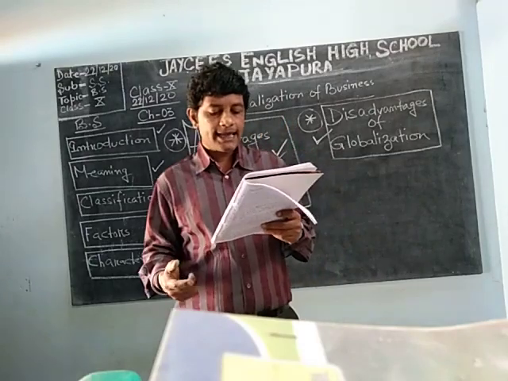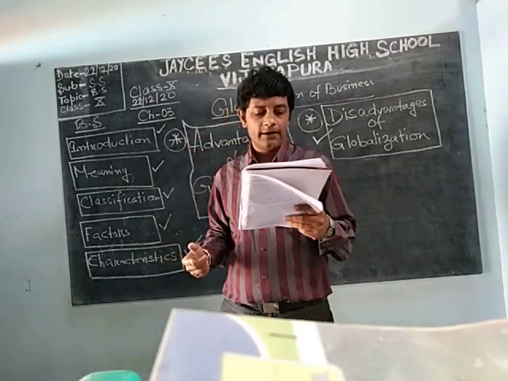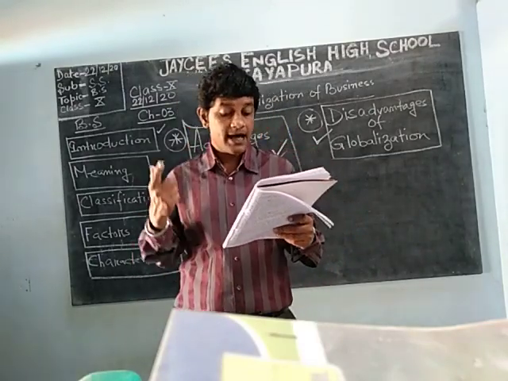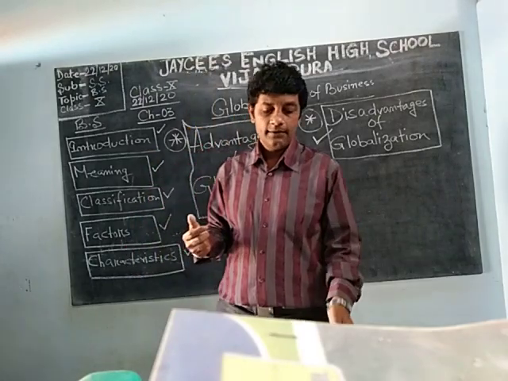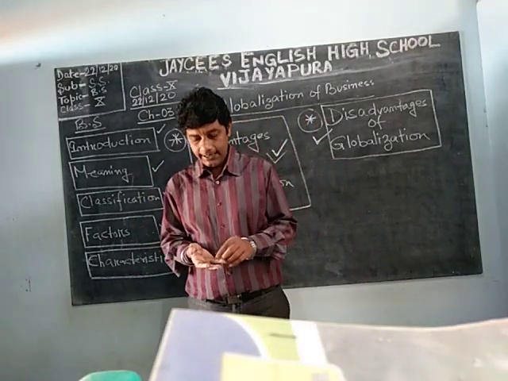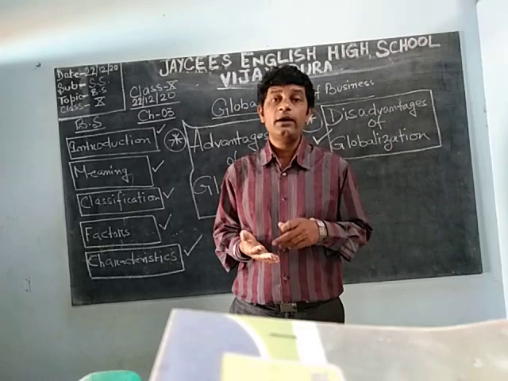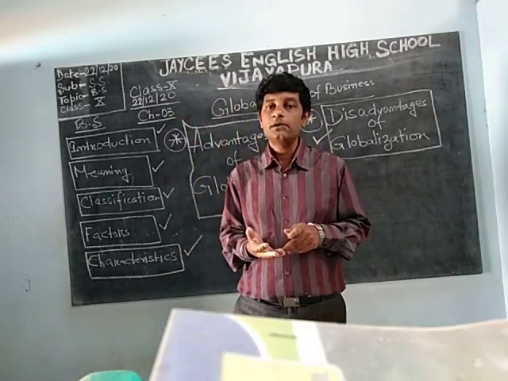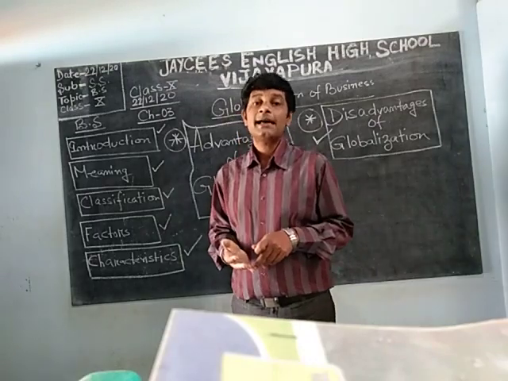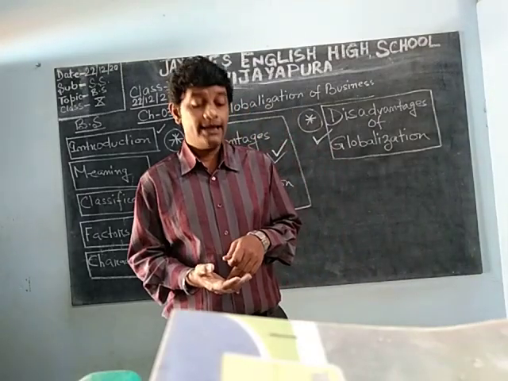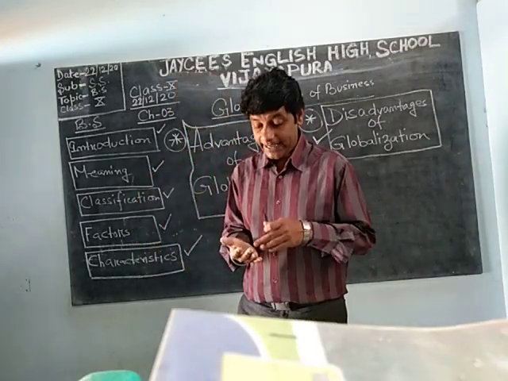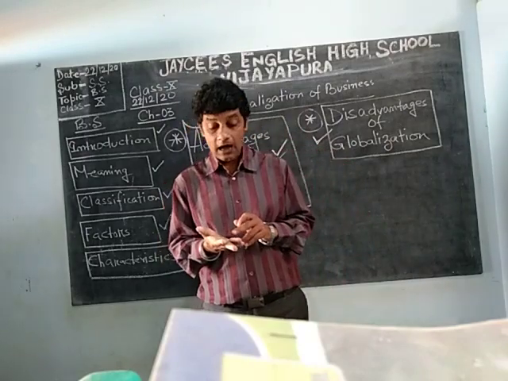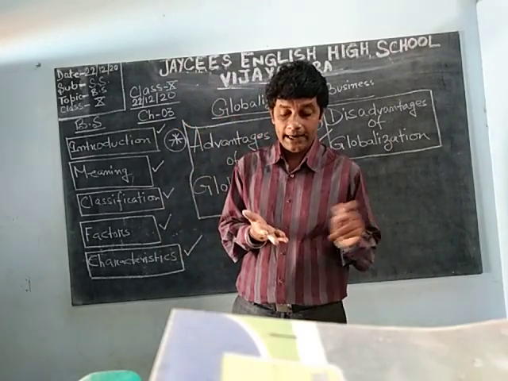Deadly diseases like AIDS, cancer, dengue, coronavirus, etc. are spreading fast due to globalization. Here it is told AIDS, dengue, malaria also, cancer, and next they have told coronavirus. We will take the example of coronavirus, how it is spreading due to globalization.